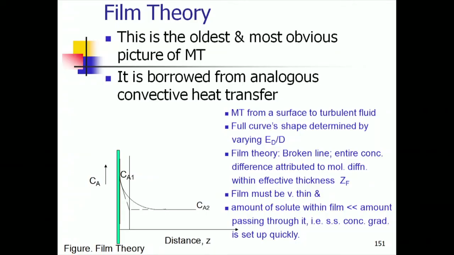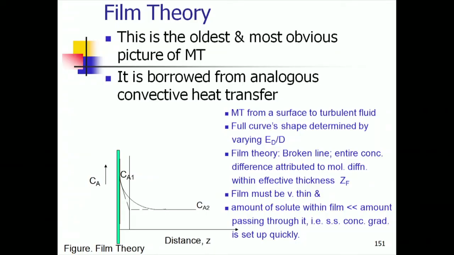Okay. So, first thing to remember about film theory is that it is a steady state model. Very important assumption in film theory is that it is a steady state model. We do not know whether in reality the steady state is actually justifiable. It turns out that in most of the cases it does not. Okay. But that is okay.